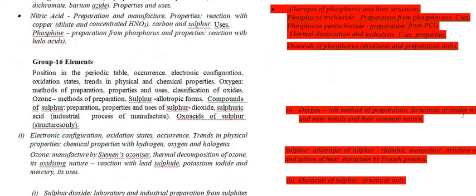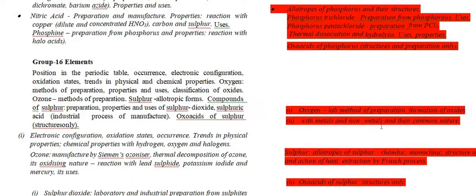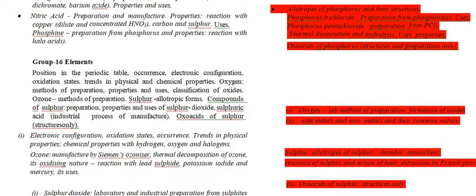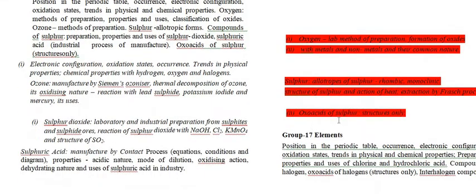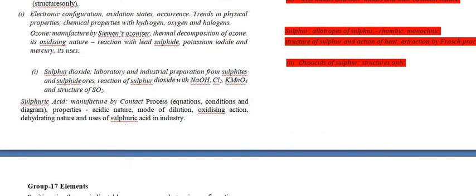And the next topic is oxygen, with the lab preparation methods, its reactions with metals and non-metals, and their nature. And if we talk about sulfur: allotropes of sulfur, rhombic and monoclinic, structure of sulfur, action of heat on sulfur, and extraction by the Frasch process. And the oxoacids of sulfur only; that topic is also reduced here.